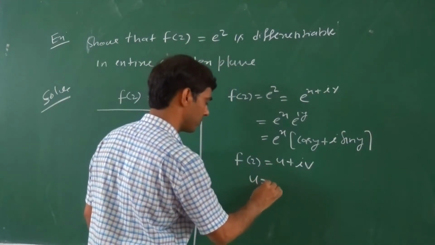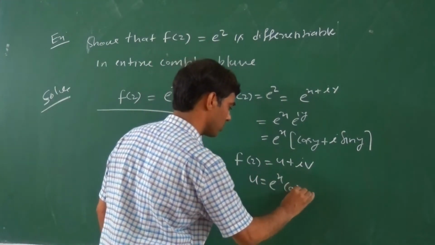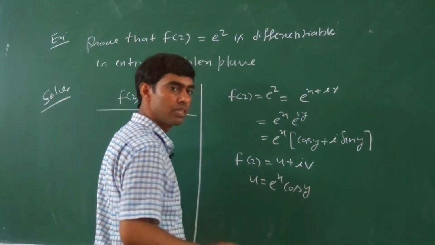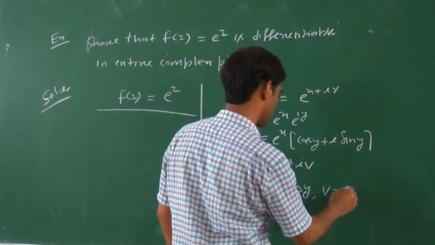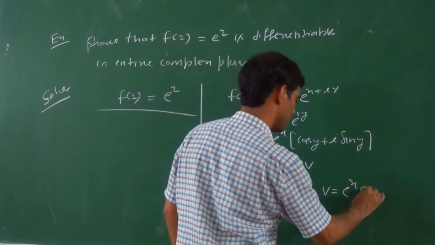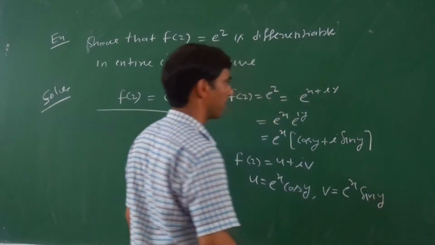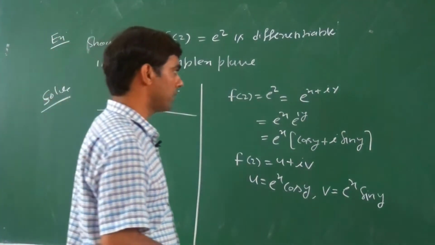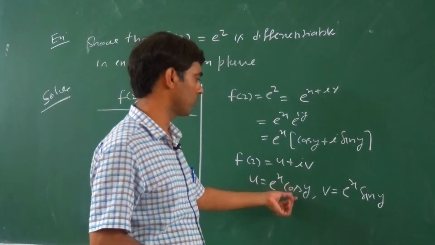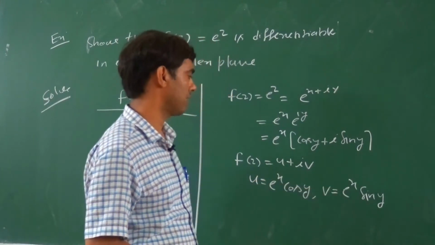U becomes e to power x cos y. And what is the v? V becomes e to power x sin y. So, what is the real part? The real part is e to power x cos y, and the imaginary part is e to power x sin y.